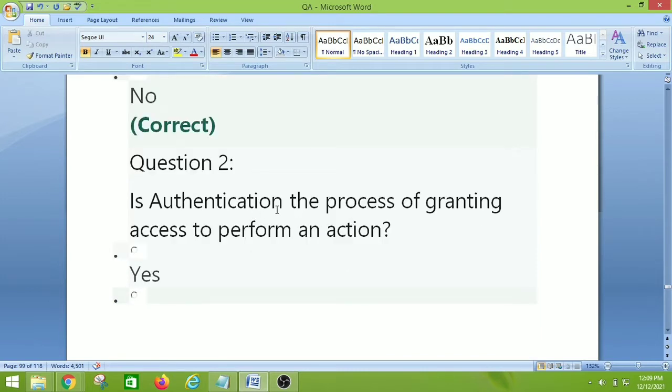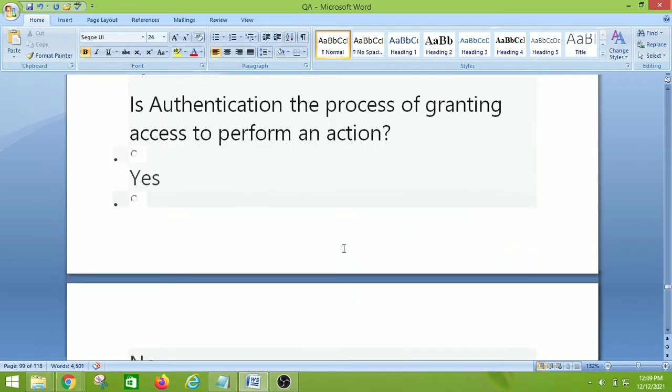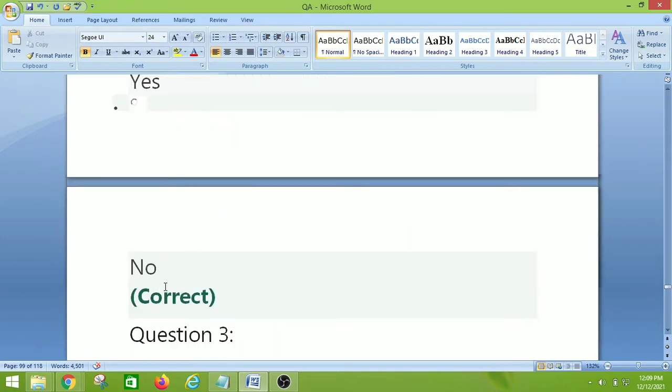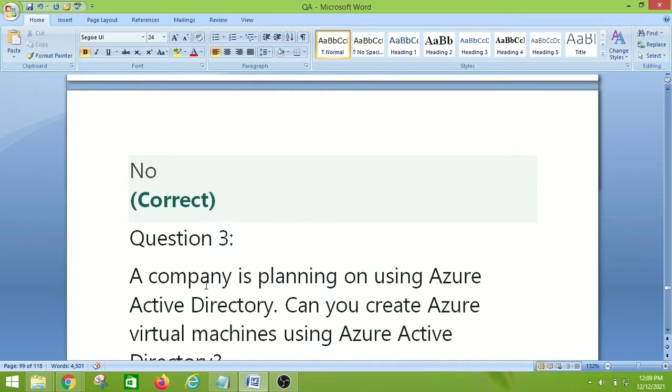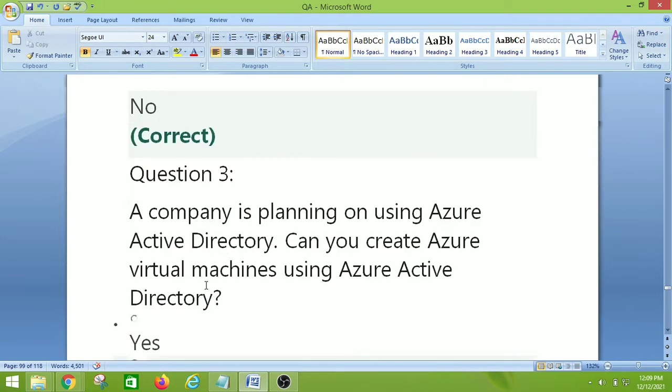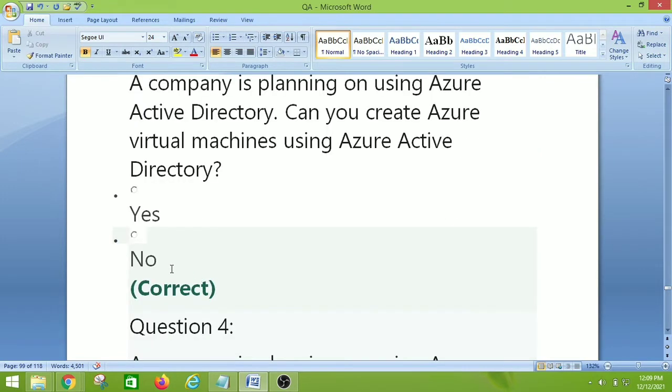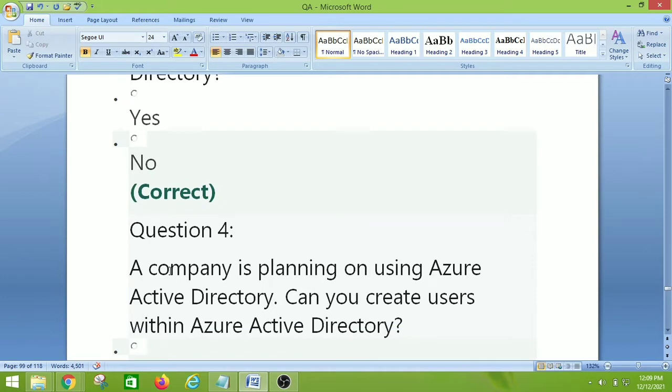Is authentication the process of granting access to perform an action? So we have yes or no. The right answer is no. Let's move on to question number 3. A company is planning on using Azure Active Directory. Can you create Azure virtual machines using Azure Active Directory? So the right answer is no. Let's move on to question number 4.